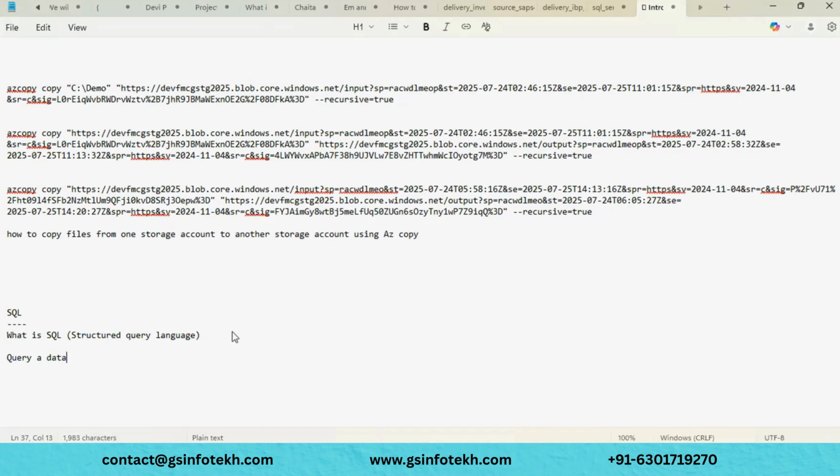It is mainly used to query data. Query in the sense that if you want to retrieve or read any data from the database, for that it is something like a communication language between the human and the database with the help of SQL. SQL is nothing but a common language between the human and the database. Whatever queries you write, accordingly the database will execute that query, and post that you'll get some output from the database.